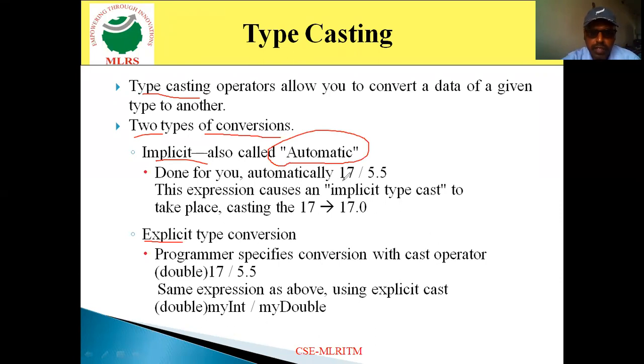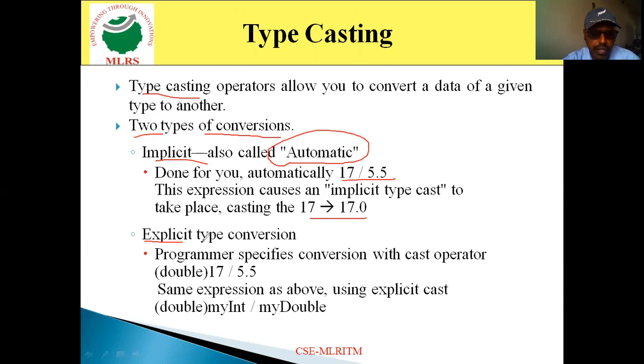Now look at this. 17 by 5.5 means here the expression will do the conversion automatically. Typecasting will be done automatically. 17 results as 17.0. This is the automatic type conversion.